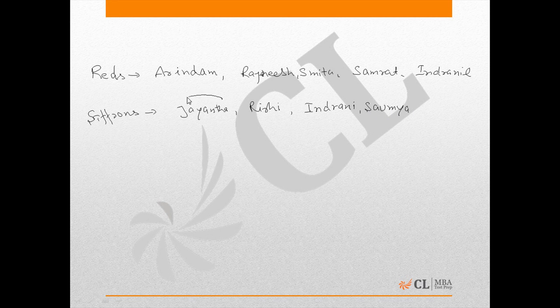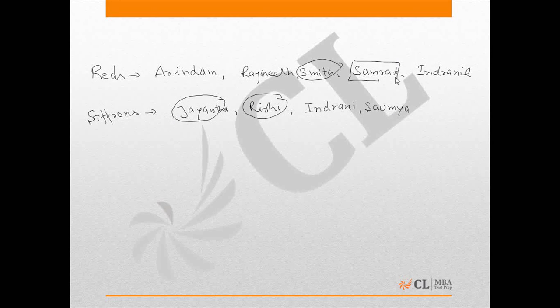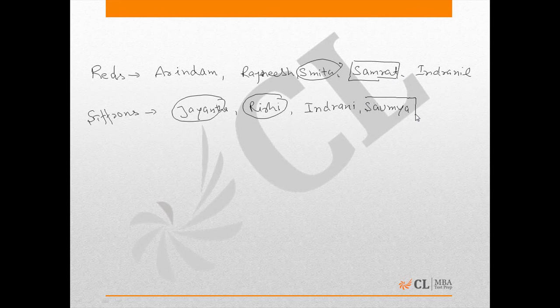So Jayanta is an economist, Rishi is an economist and Smita is an economist. So one person has to be selected from these. Samrat and Soumya are military experts, so one person has to be selected from these, and we have to choose 2 members from each of the groups.